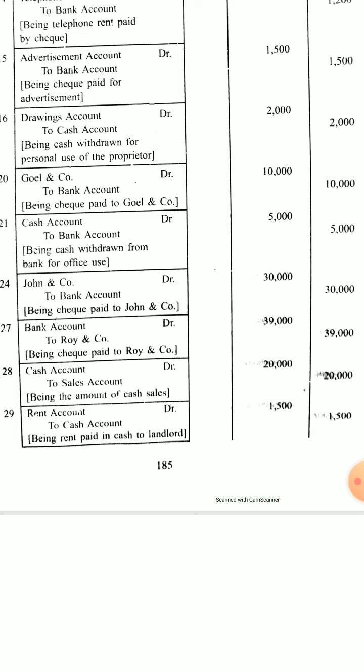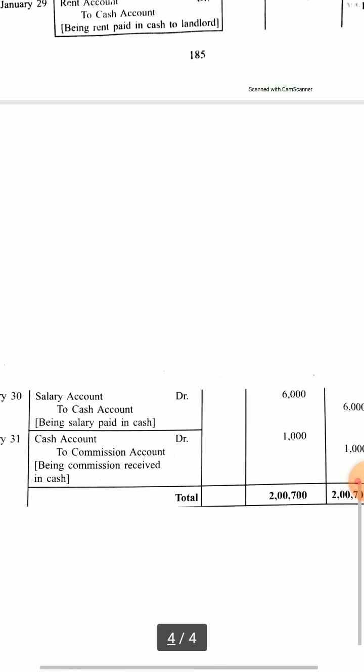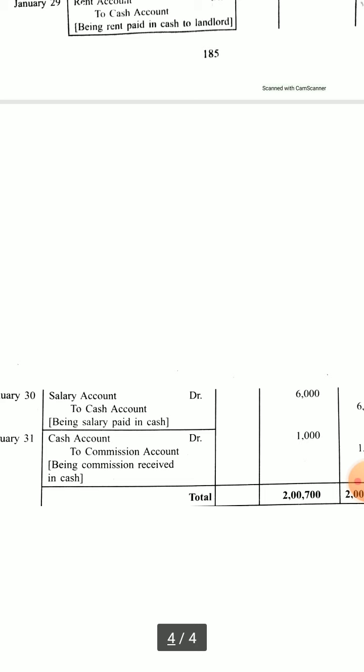So rent is debited as a nominal account, it is an expense, and cash is going out, so cash we will credit. Again, salary paid by check, salary we also keep separate, so salary account will be debited as it is a nominal account and an expense.